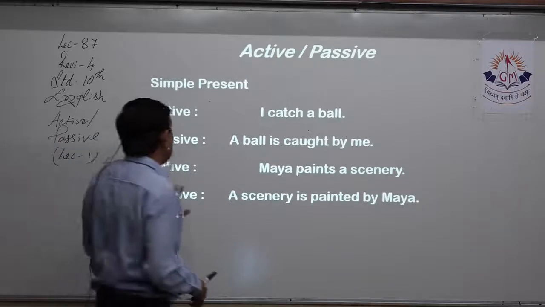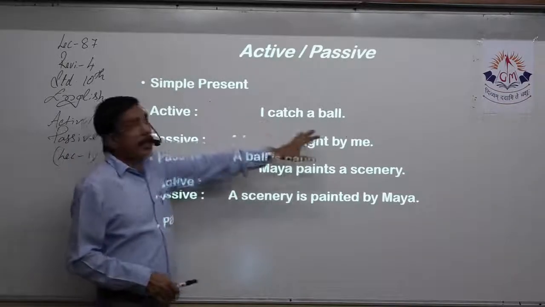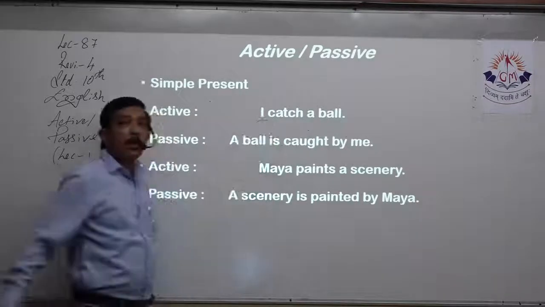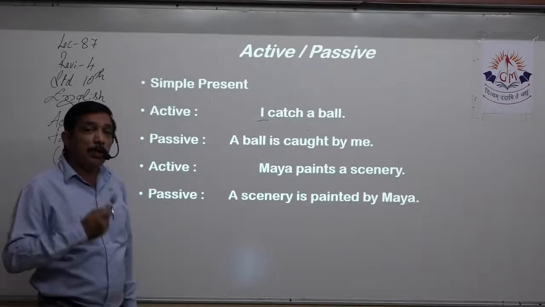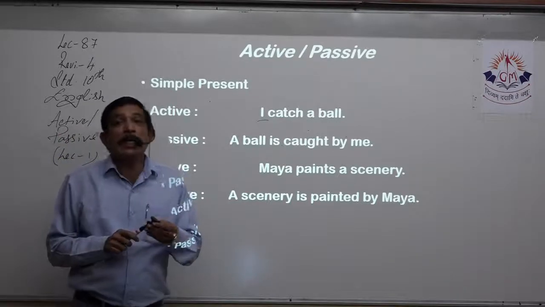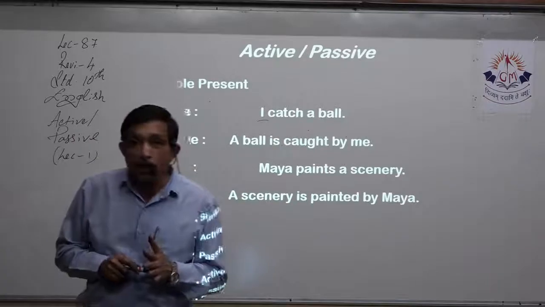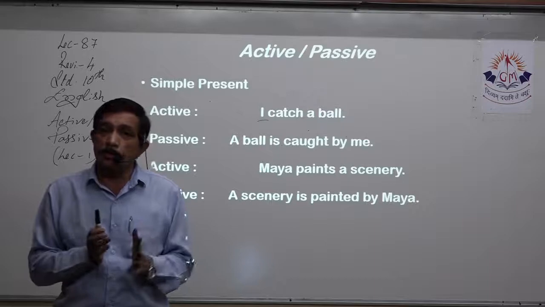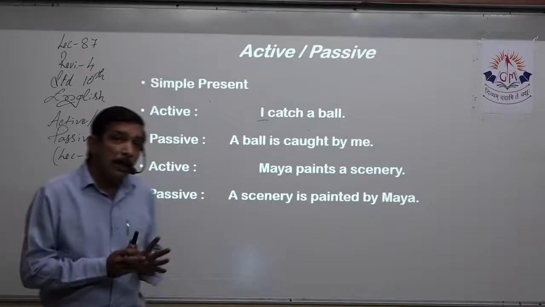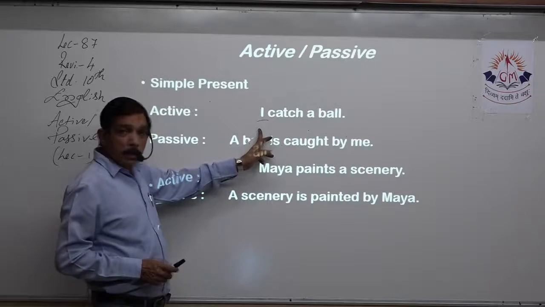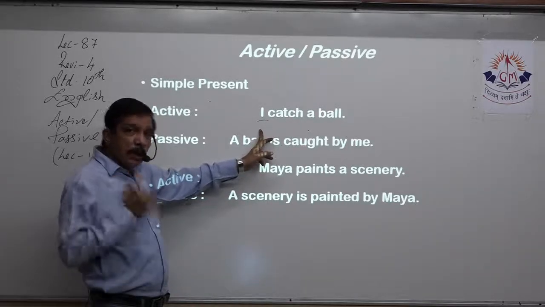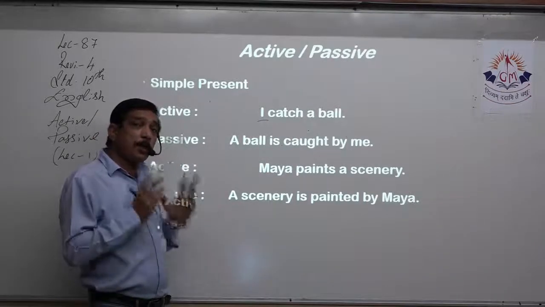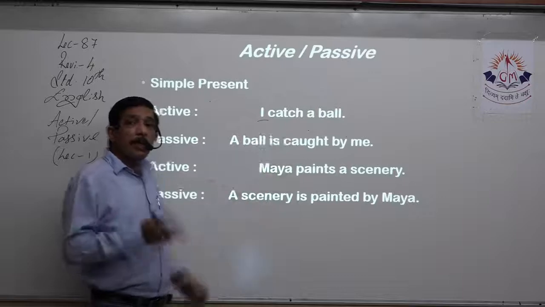Now, simple present. What is the active sentence? I catch a ball. Now, this is first person. I catch, you catch, but if it is third person, he catches. "He catch a ball" is wrong English because the subject-verb concord is missing. S should be there because it is first person singular. Yes, I catch a ball. Even if it is first person plural, we catch a ball.